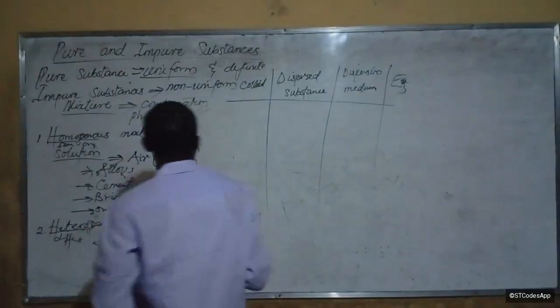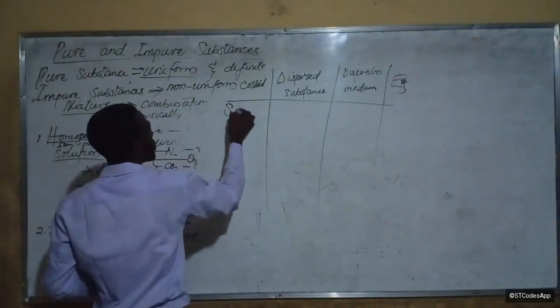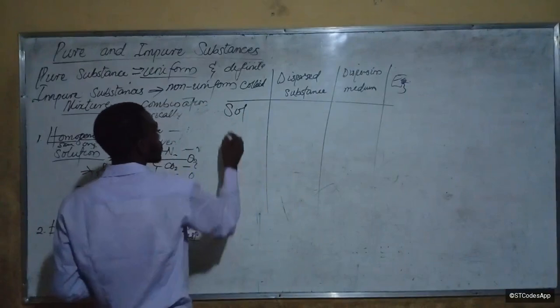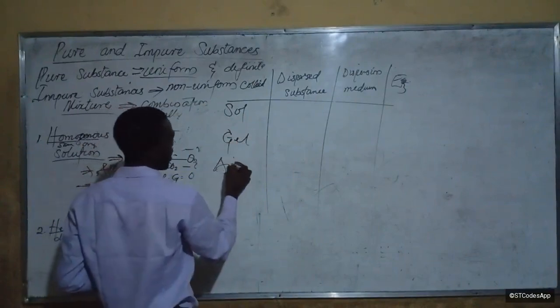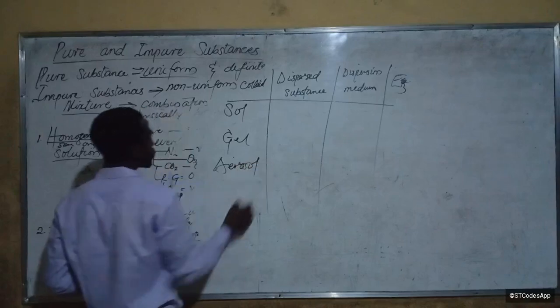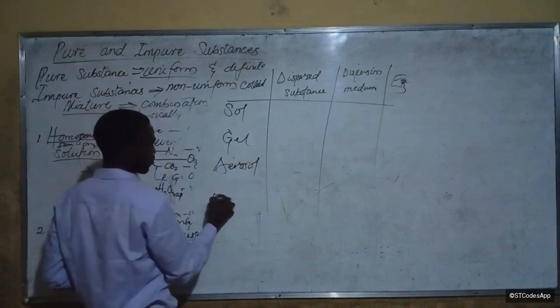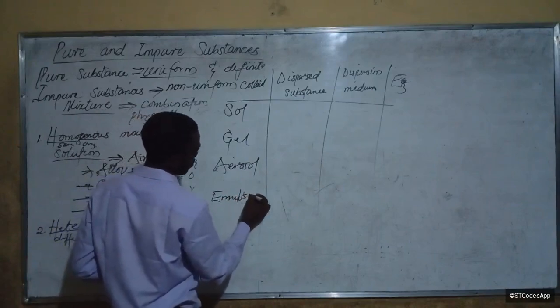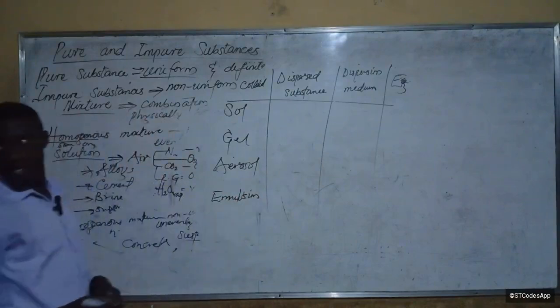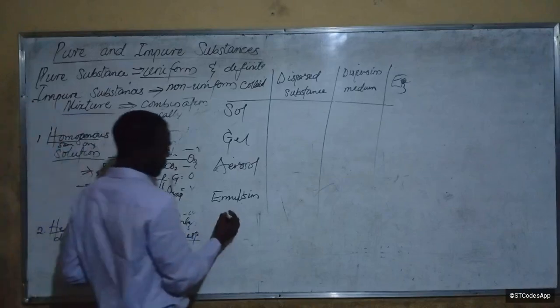Now, the first one we should learn is sol. The next one is a gel. The next one is aerosol, then emulsion, and then there's a foam.